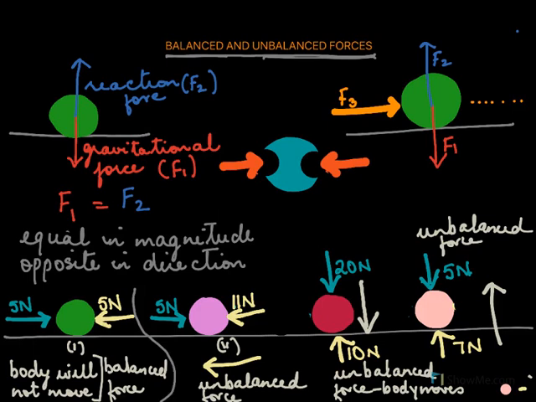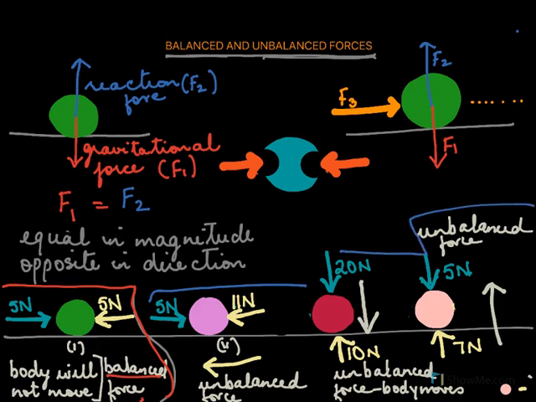In this first example, we have seen that the net force is zero, hence it was a balanced force. However, in all the examples after this, we have seen that the net force is not zero. So examples 2, 3 and 4 were unbalanced forces because the net force was not zero. Only in the first example was the net force zero, and it was called the balanced force.